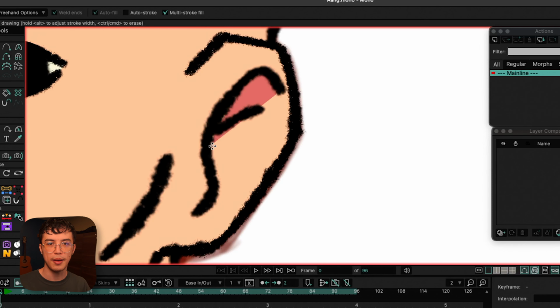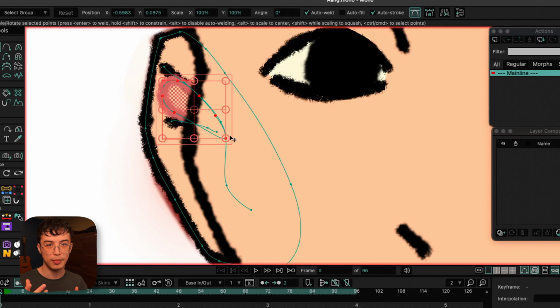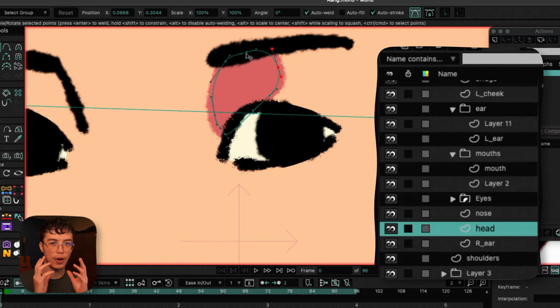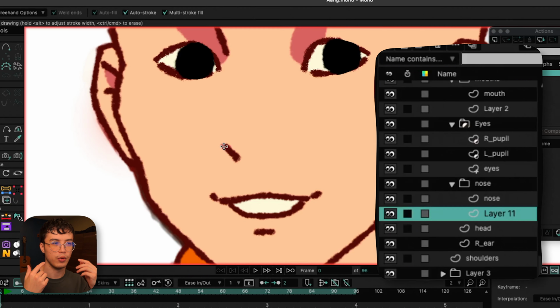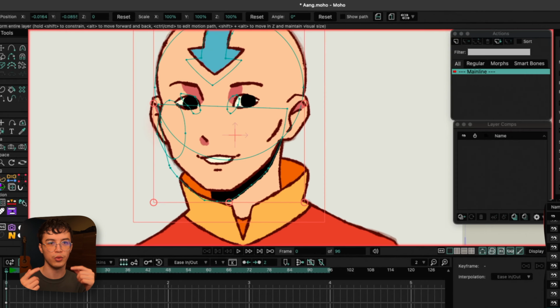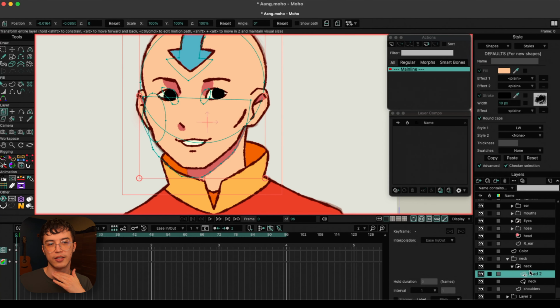To give the character some depth, I did add some colored shapes on the face and ears to make them appear shaded. I also eventually made a reference layer from Aang's head, which I then masked to the neck layer and changed the color to the shadow color to make it look like the head was casting a shadow on the neck.